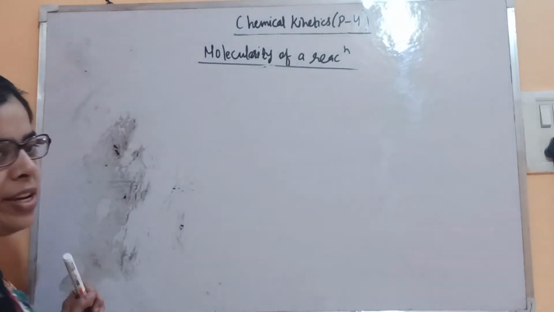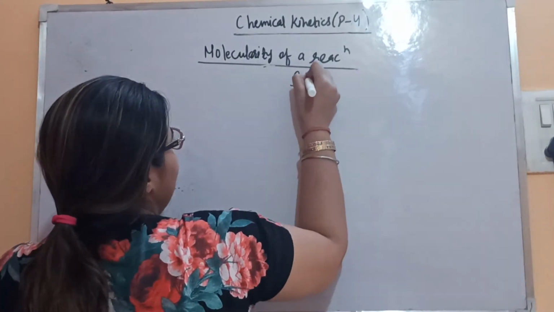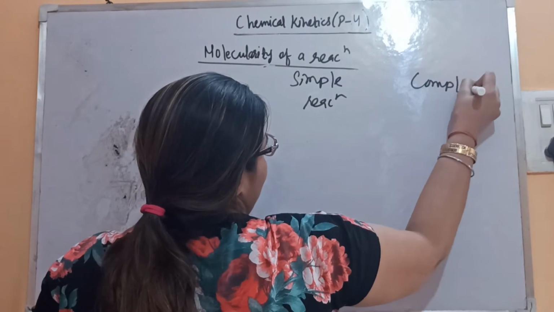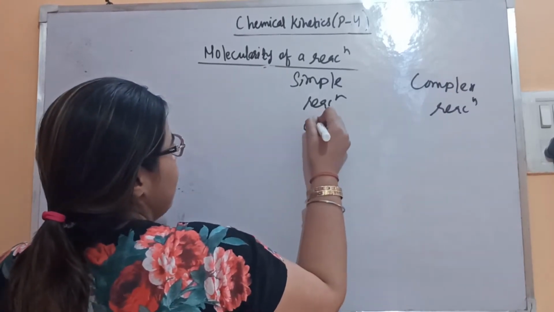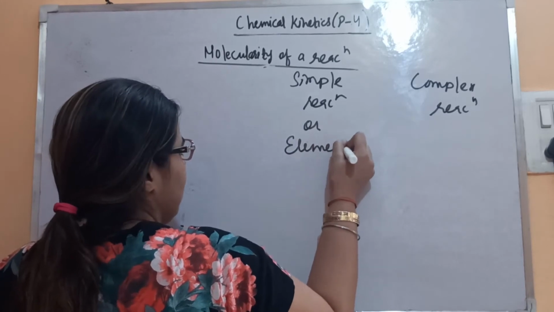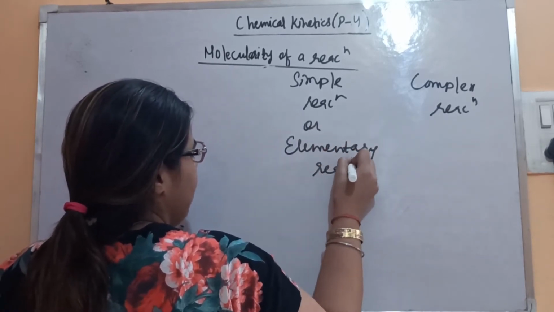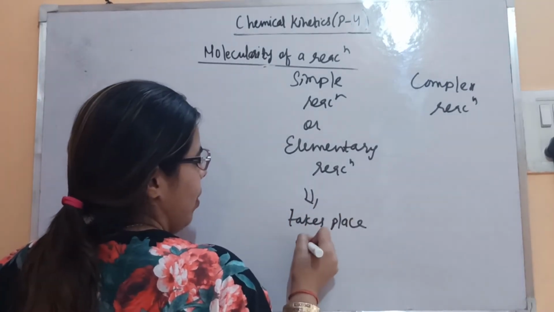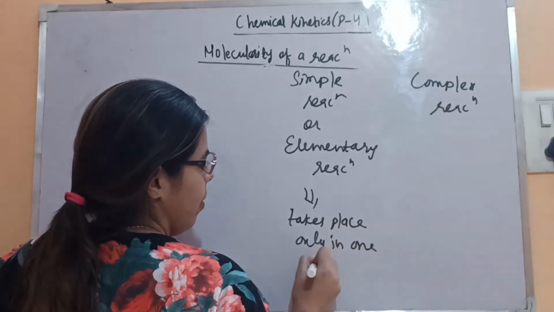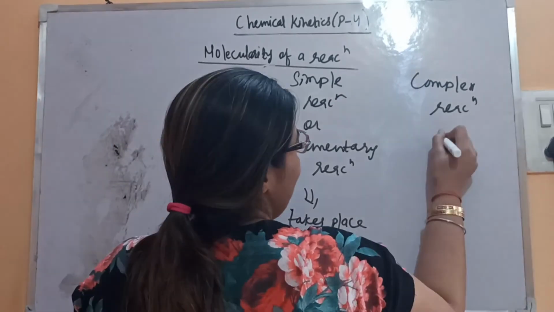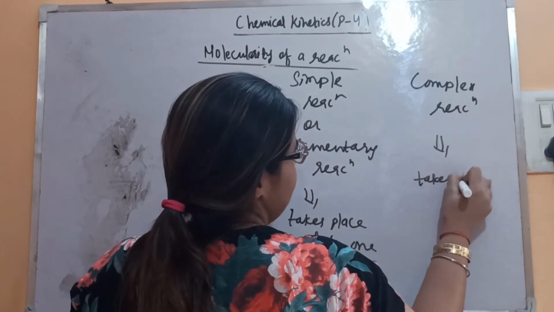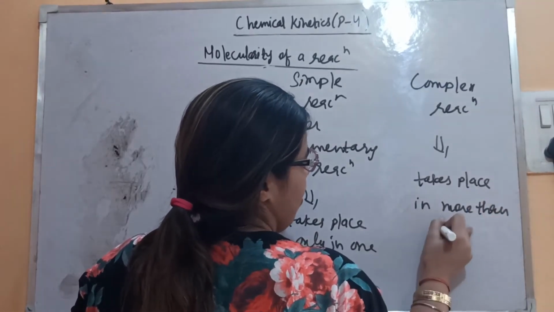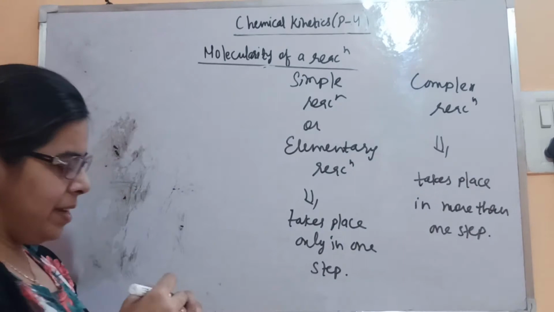There are 2 types of reactions. One is simple, one is complex. A simple reaction is also known as an elementary reaction, which takes place in only one step. And a complex reaction takes place in more than one step. This is the difference.